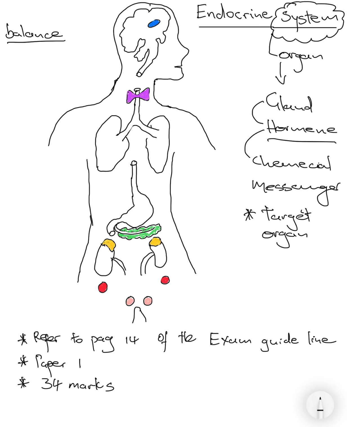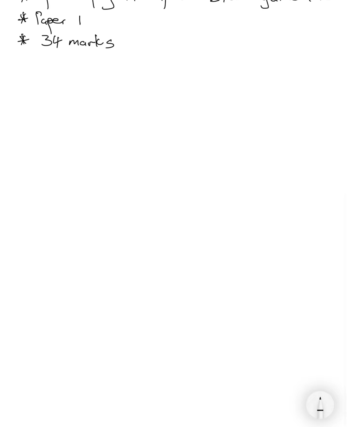Let's look firstly at what you need to know. According to the exam guidelines, you need to be able to differentiate between an exocrine and an endocrine gland. Both of these are glands, so in the body we find two types of glands.